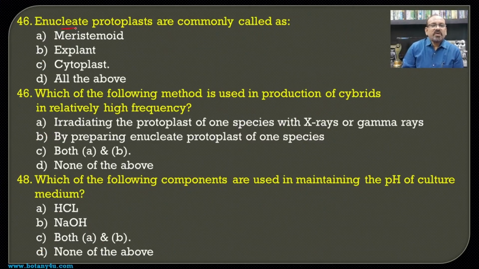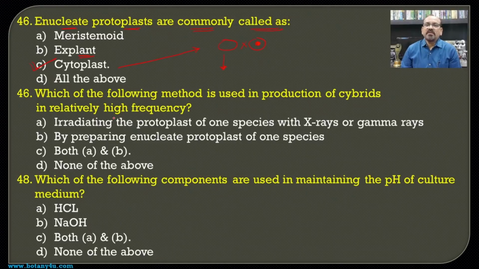Then anucleate protoplasts are commonly called, as we have seen earlier, there is a fusion of the two cells, that is one containing the nucleus and another without nucleus. So such a type of cell without a nucleus is known as the cytoplast, and hence it is the answer.